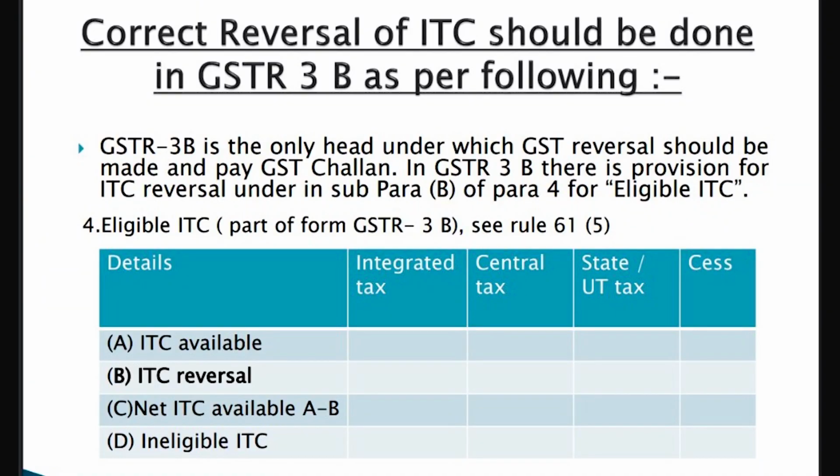In case of a fire, the only requirement is GST 3B. So don't get confused. In GST 3B, there is a section, ITC reversal, in column 4, Eligible ITC: ITC available, ITC reversal in part B. That is where you have to reverse the ITC. Whatever ITC you want to surrender on the machine, you can surrender in this part.